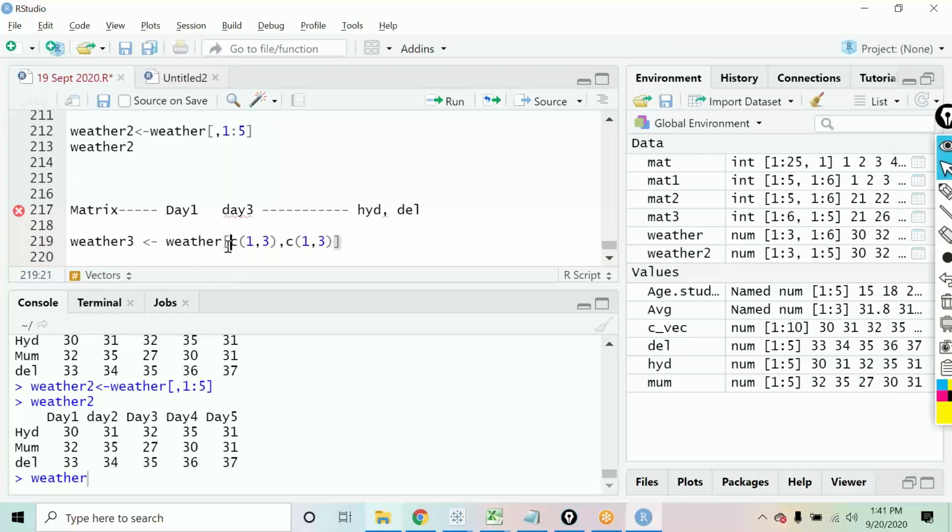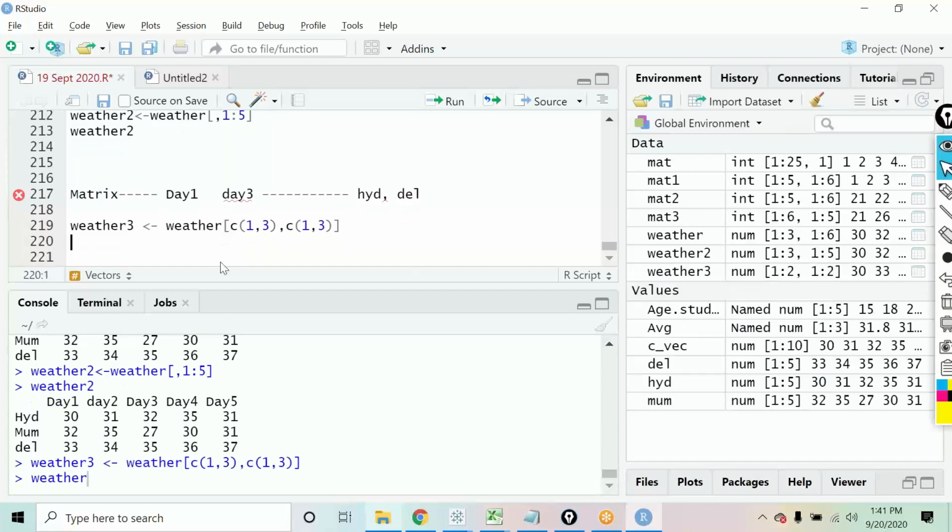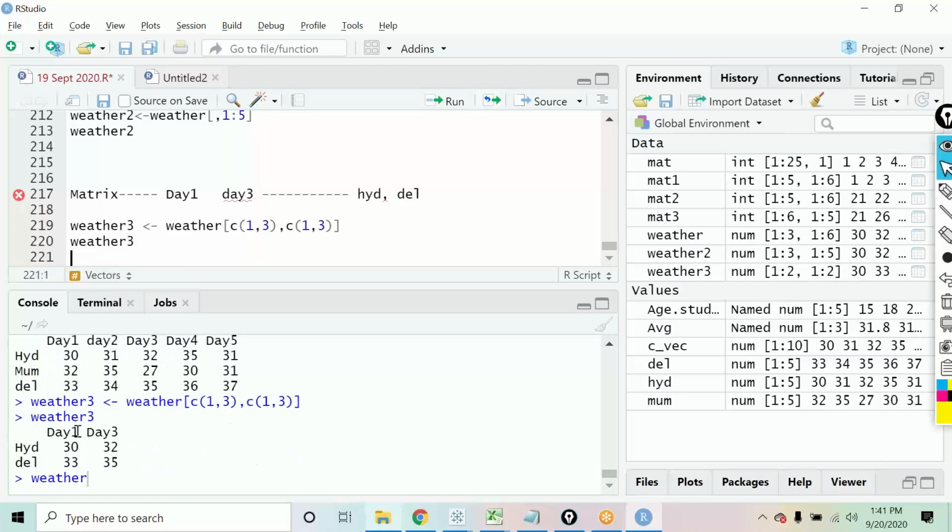See, so this new matrix that has been created, इसमें Varun has defined. तो पहले देखो रो नंबर, रो नंबर हमें कौन सा चाहिए था? हैदराबाद और दिल्ली का। So Hyderabad is first row and Delhi is the third row. तो यहाँ पे डिफाइन कर दिया हमने, रो चाहिए 1 और 3। और कॉलम नंबर भी हमारे को चाहिए था 1 और 3। So basically Varun has used column number 1 and 3 both over here. So that is how the third vector will be created. अगर हम इसका आउटपुट चेक करेंगे, so we will get this weather 3, जो कि एग्जैक्ट आउटपुट है जो हमें चाहिए था, right?